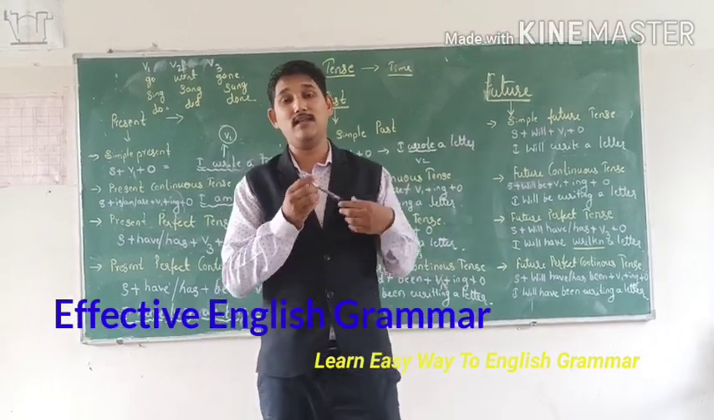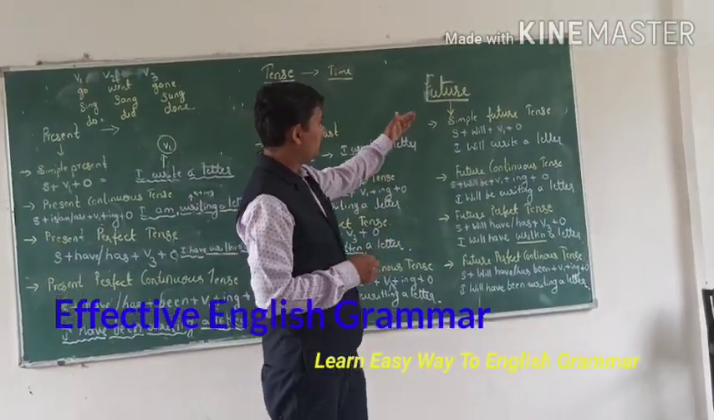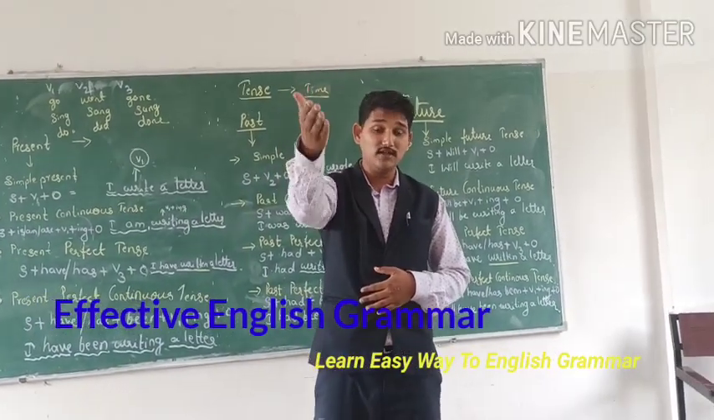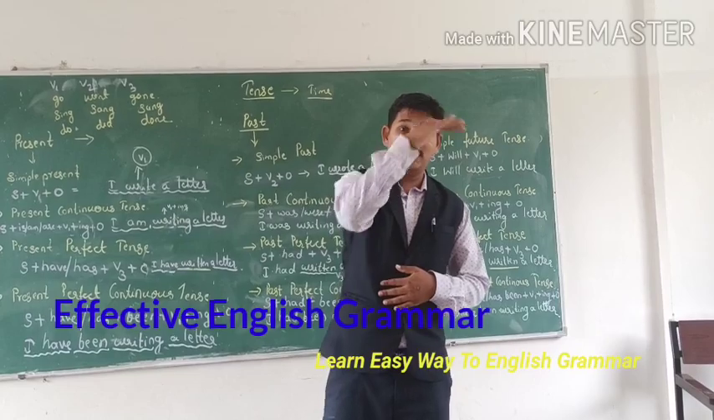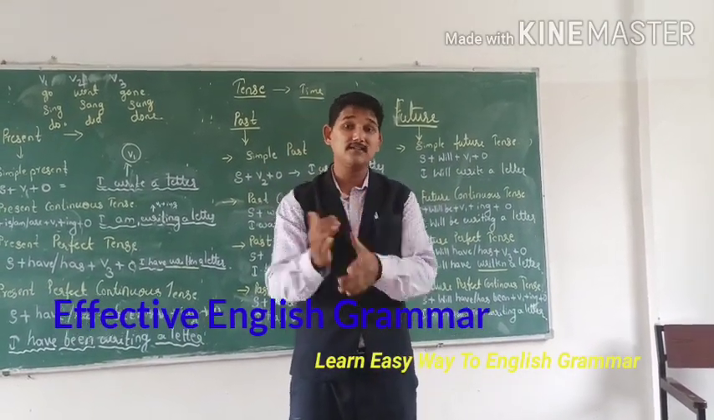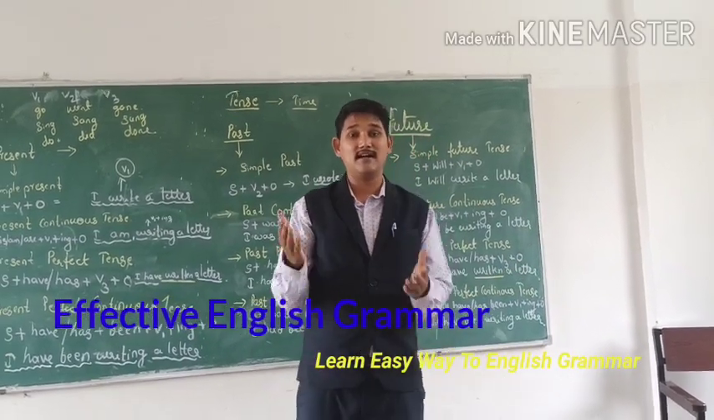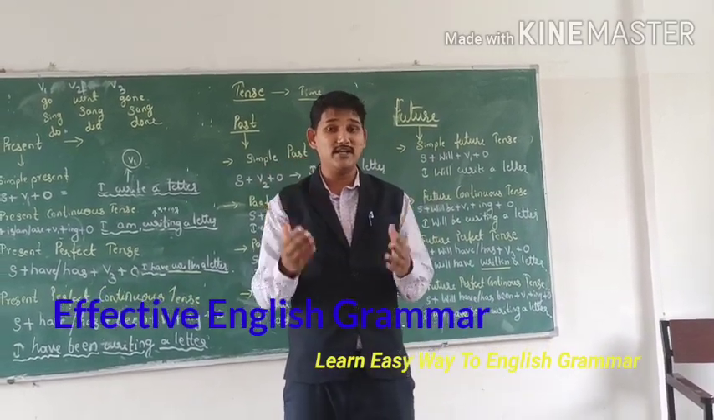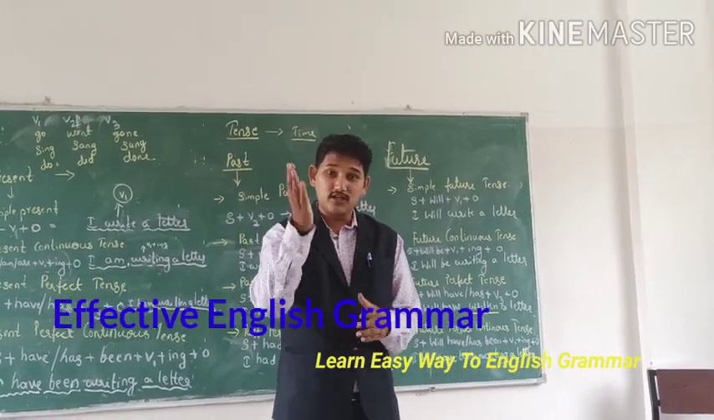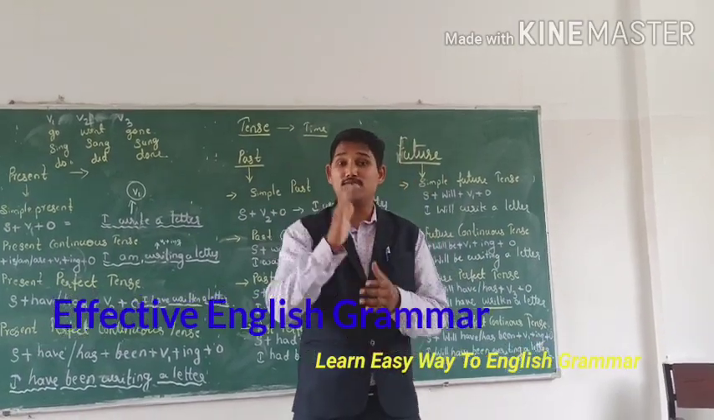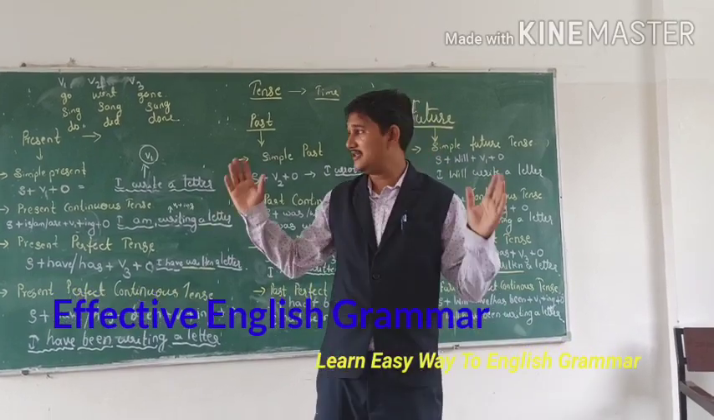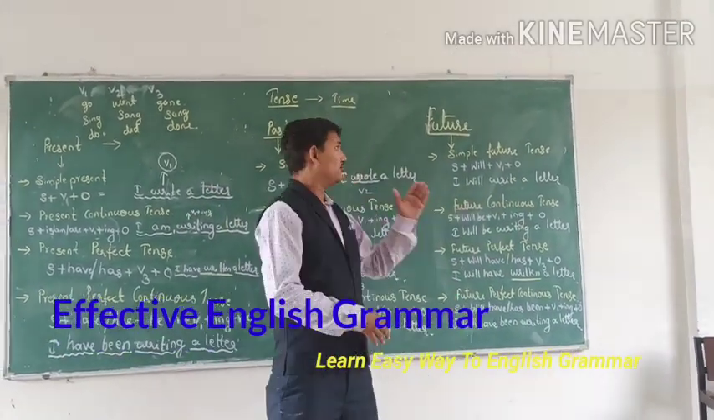So like this we will learn the four kinds of future tenses. How will it be? Simple future, future continuous, future perfect, future perfect continuous tense. Understood? Once again you do it. Future tense: simple future, future continuous, future perfect, future perfect continuous tense. So in this slide we will learn about the tense.